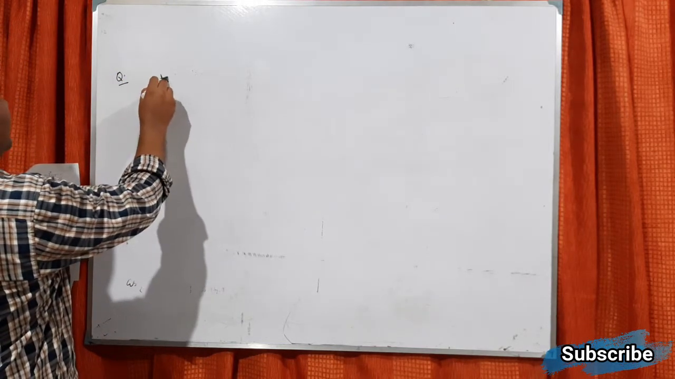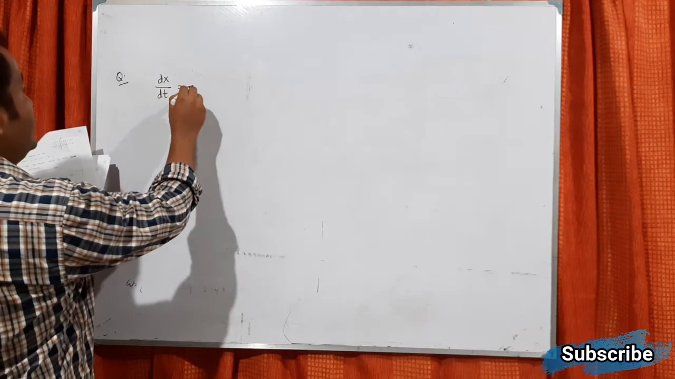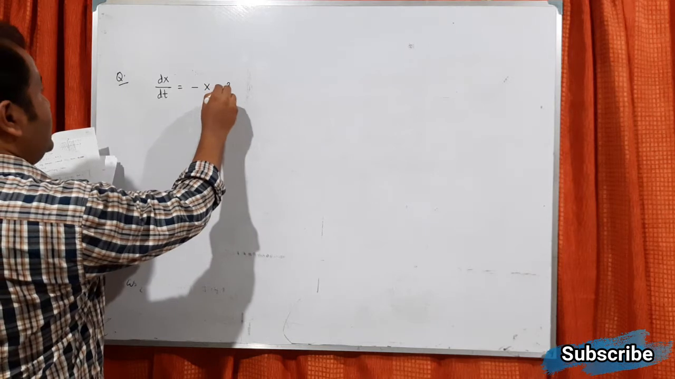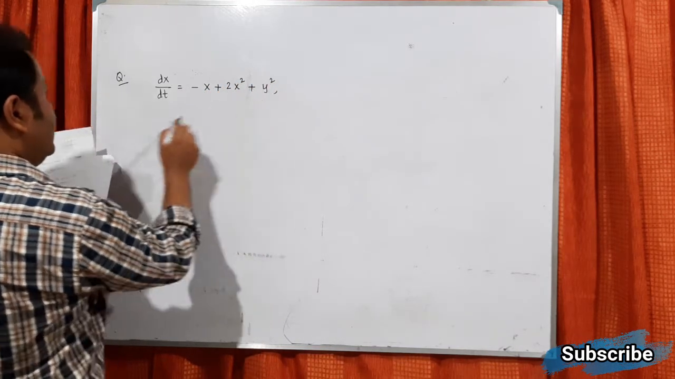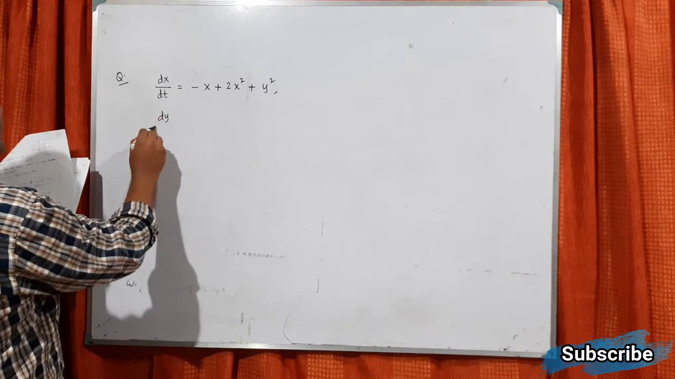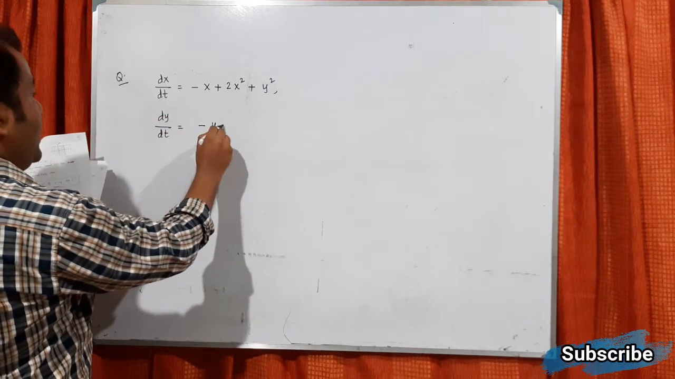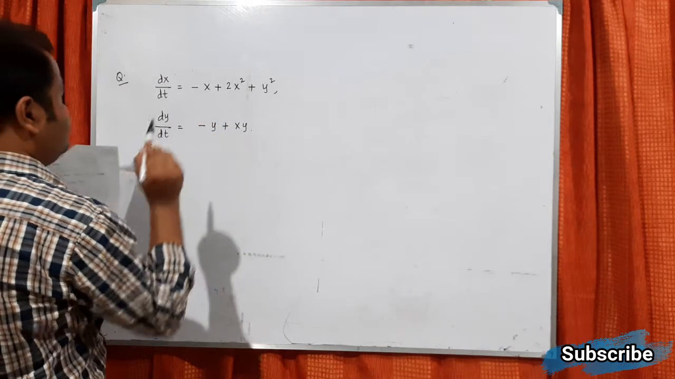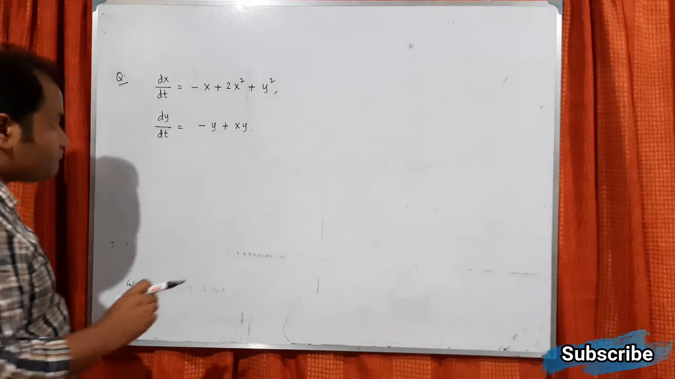So dx/dt equals minus x plus 2x squared plus y squared, and dy/dt equals minus y plus xy. So you can easily understand that.